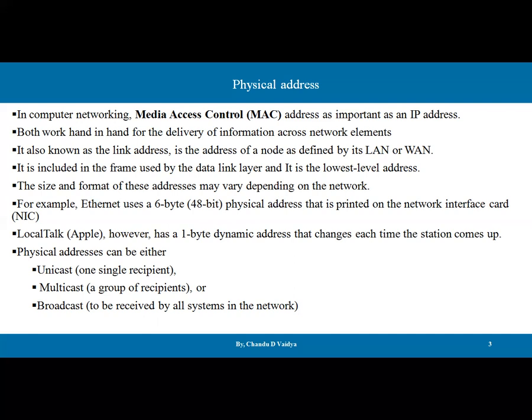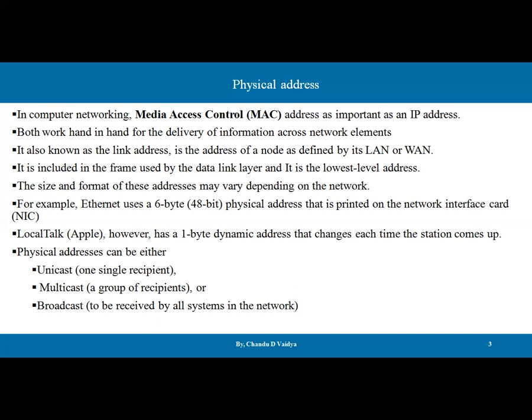The size and the format of these addresses may vary depending upon the network. So sometimes, as per the vendor and network specifics, the size of the physical address varies. For example, Ethernet uses a 6 byte, that is 48-bit, physical address that is printed on the interface card, called the NIC.